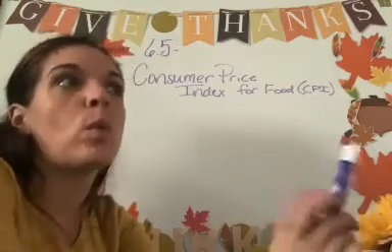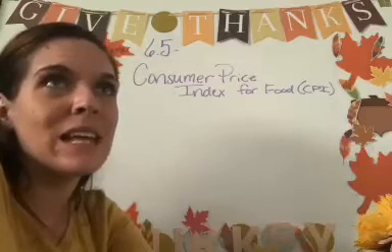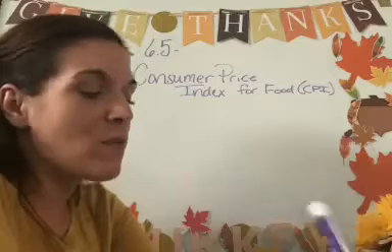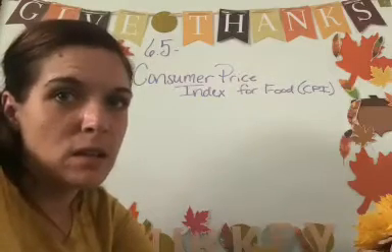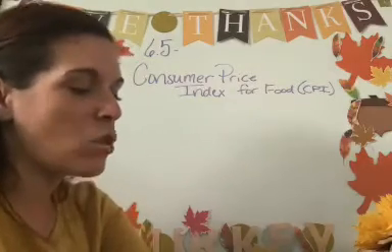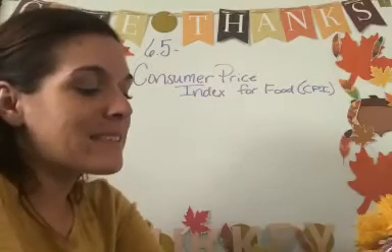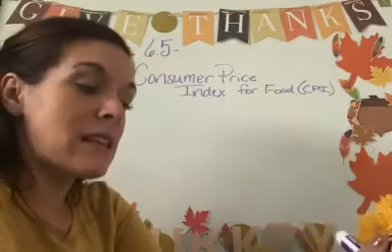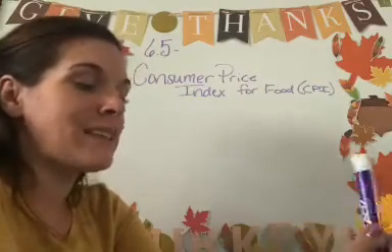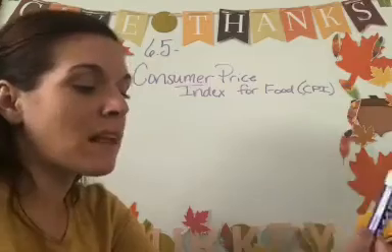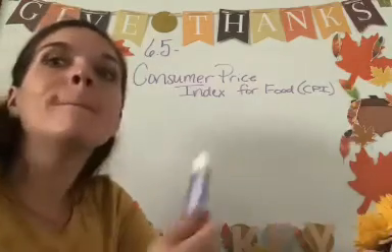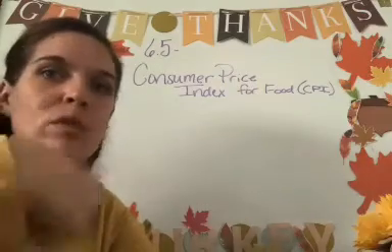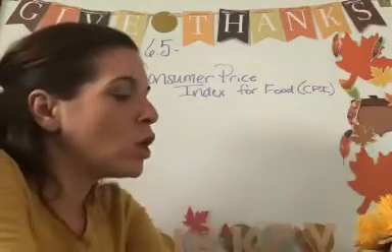So the price of food went way up, because in 1970 it was only 39% of what they were paying. In 1975, it was 59% of what they were paying in 1982. In 1980, it was 86% of what they were paying in 1982. But look at 1985. After 1982, 1985, 1990, 1992, 1993, 1994, it's all more than 1982, which obviously makes sense because it's always increasing every single year. Look back at what it says.